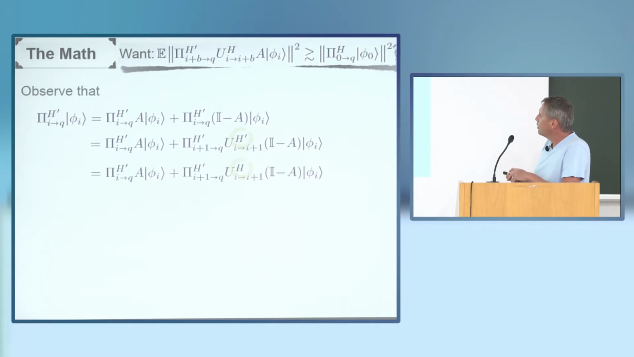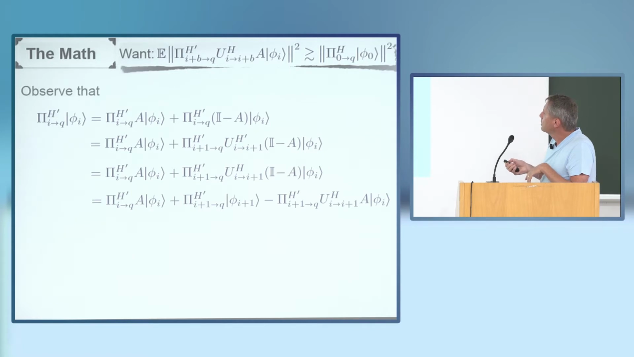Now the crucial observation is that I minus A is a projection into the orthogonal complement of A prime. So the U here acts on a superposition of all possible A's except A prime, except the one point on which H prime and H differ. So I can replace one by the other. I can multiply this out, and observe that U from I to I plus 1 just upgrades phi I to phi I plus 1 here.